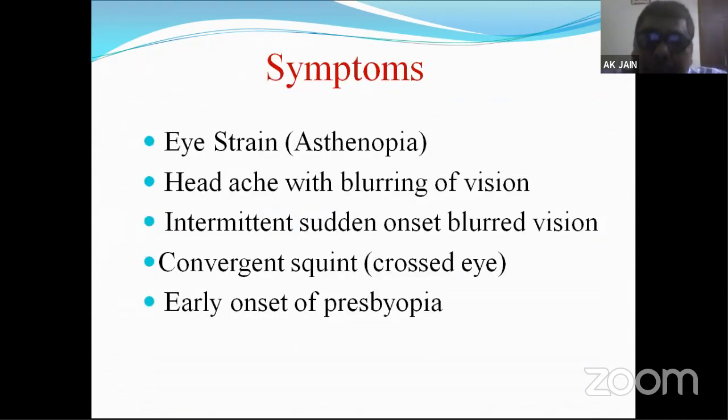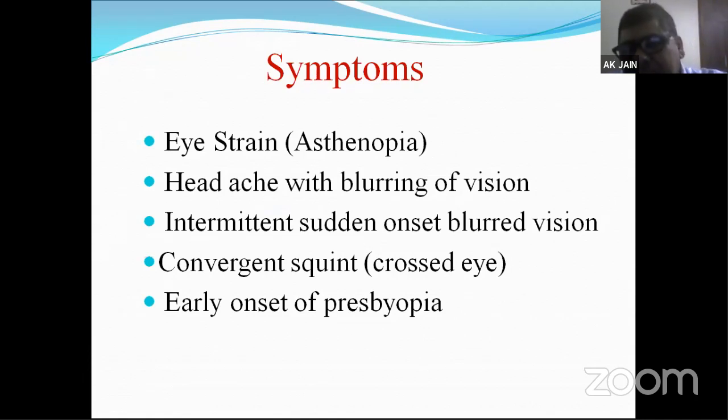Now let us come to the symptoms of hypermetropia. As I told you, the main symptom of hypermetropia is asthenopia, or eye strain, or ocular strain, or frontal headache. There are so many parallel terms for this symptom, which is most commonly seen in all types of hypermetropia. It could be simple, pathological, moderate degree, curvatural, axial, total, or absolute hypermetropia. In all these types, the most common symptom remains asthenopia. There could be headache with blurring of vision.